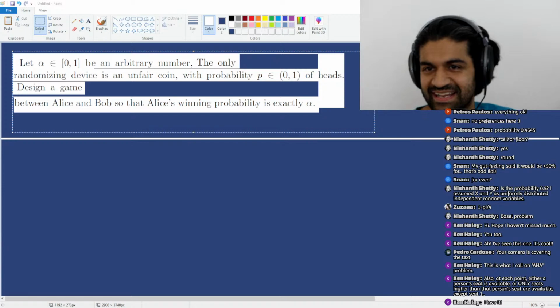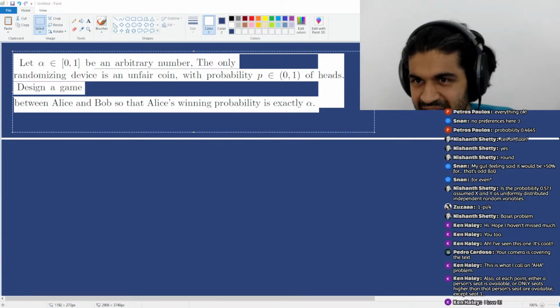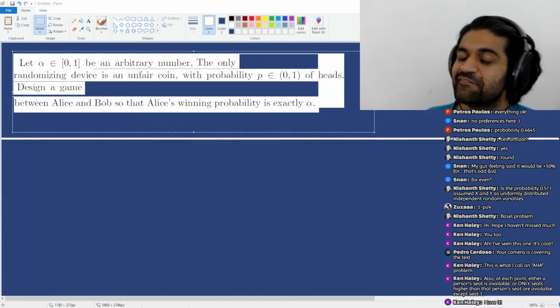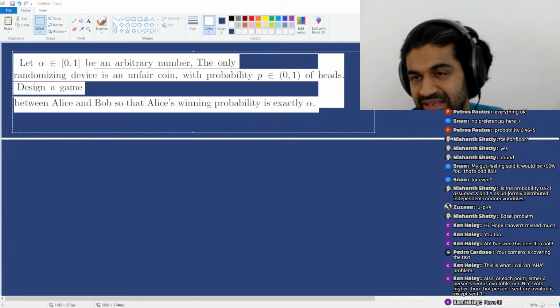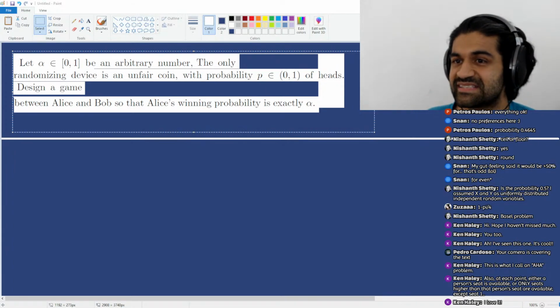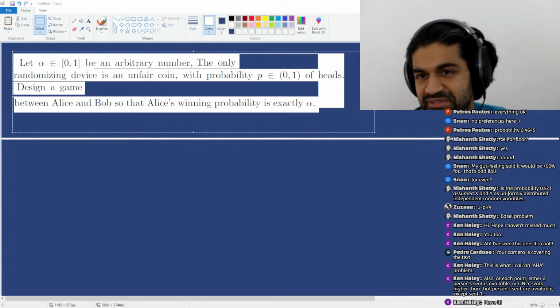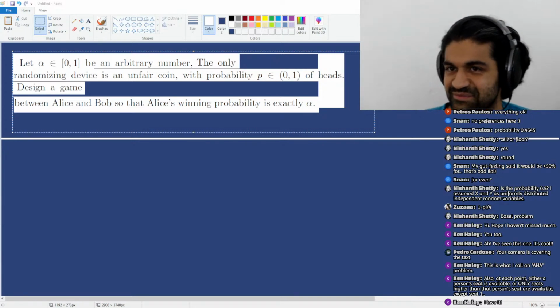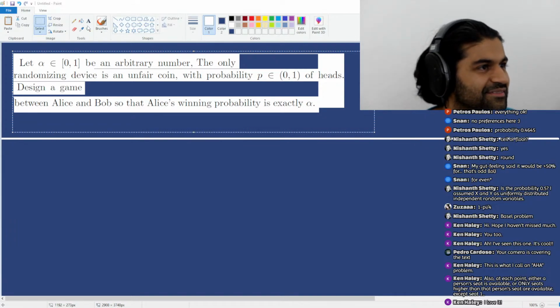Let alpha in (0, 1) be an arbitrary number. The only randomizing device that you have is an unfair coin with probability p in (0, 1) of heads. And your goal is to design a game between Alice and Bob so that Alice's winning probability is exactly alpha.